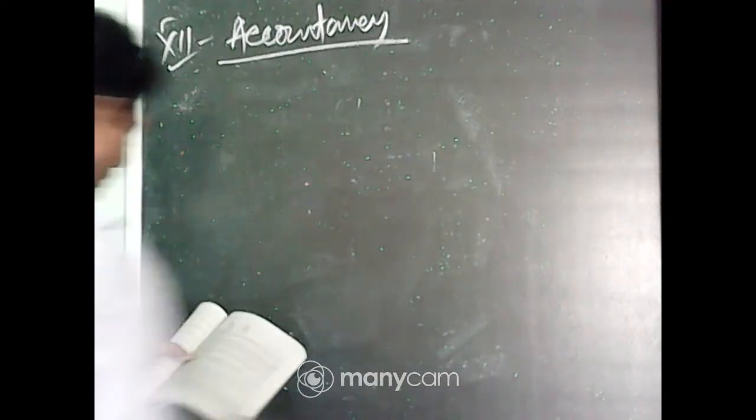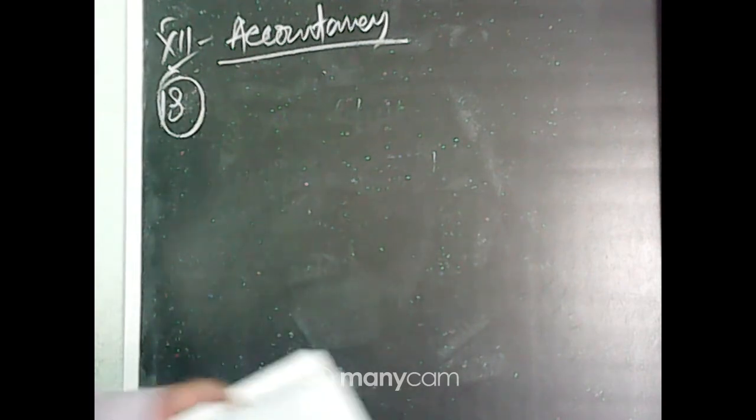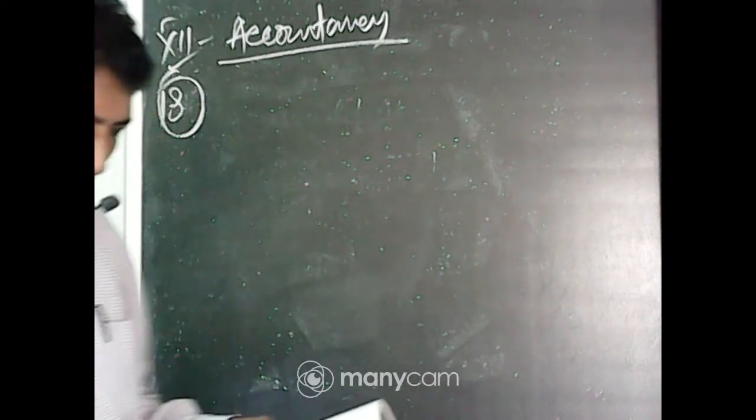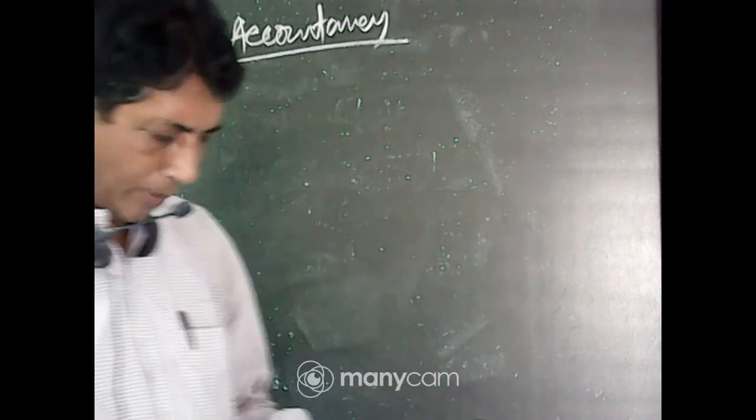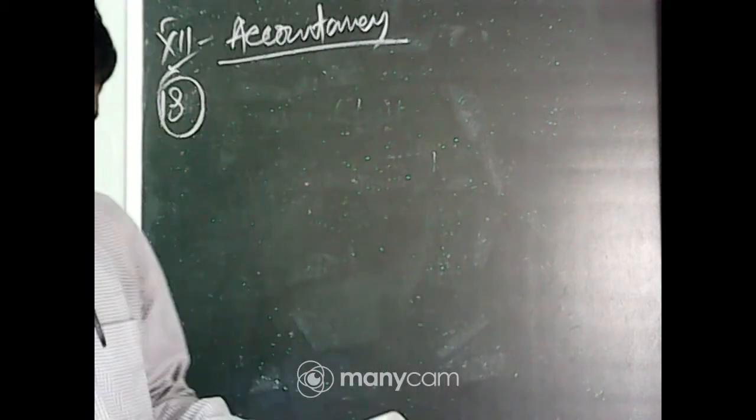Accountancy question 18. Bharma and Sharma are partners in a firm, sharing profits and losses in the ratio 5:3. They admitted Ghosh as a new partner for 1/5 share of profits. Ghosh is to bring 20,000 as capital and 4,000 as share of goodwill.